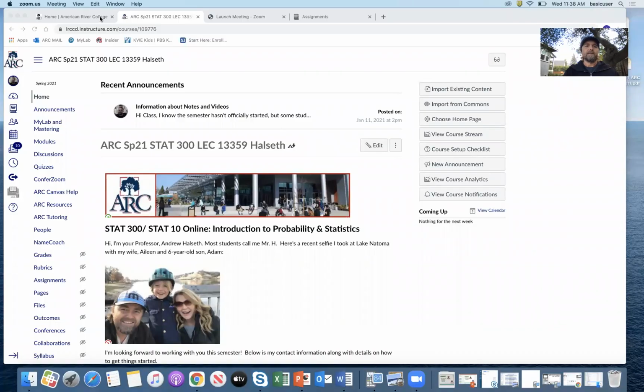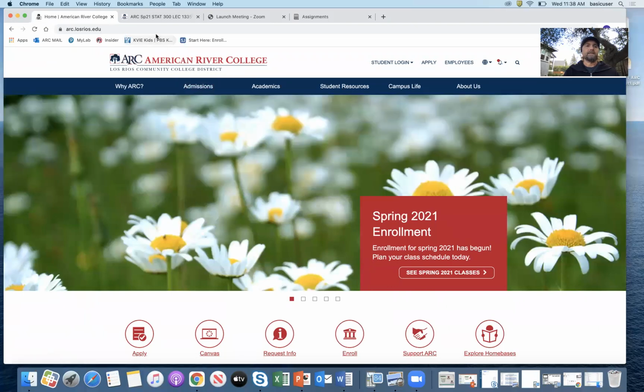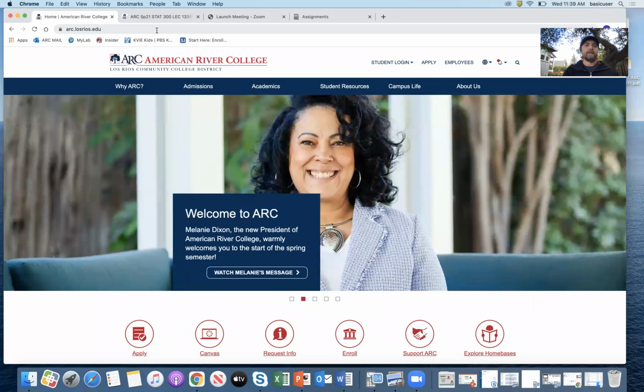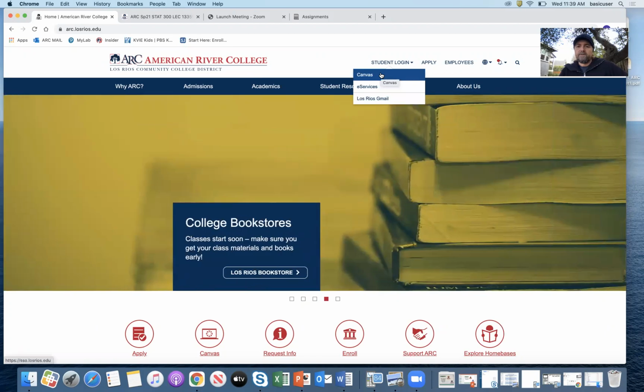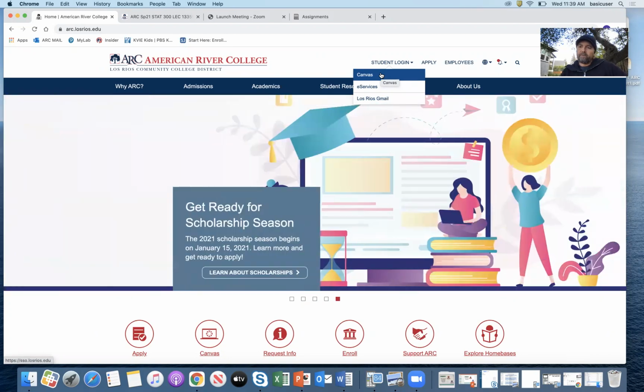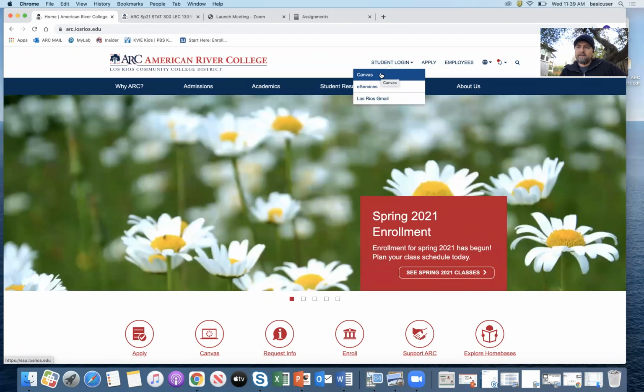I'm going to share my screen. And let's first take a look at this. This is the ARC homepage you've probably seen before. If you go to arc.losrios.edu, that's where you can log into Canvas. And then once you log into Canvas, you can access my Canvas page. It should pop up for you. Just Stat 300, I put them both into one, so you don't have to go into a separate Stat 10 Canvas page.